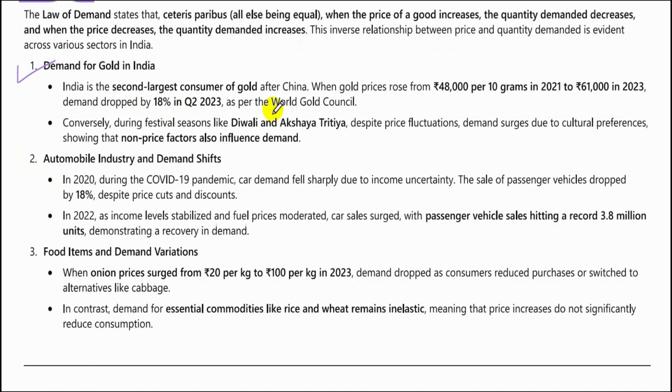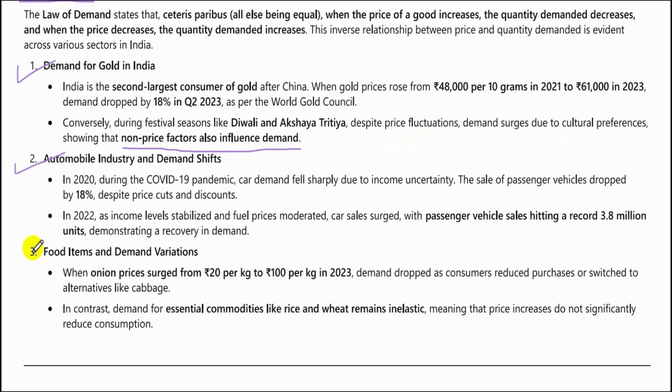India is the second largest consumer of gold after China. When the gold prices rose from 48,000 per 10 gram in 2021 to 61,000 in 2023, demand dropped by 18% in second quarter of 2023 as per the World Gold Council. Conversely, during festival seasons like Diwali and Akshay Tritiya, despite price fluctuations, demand surges due to cultural preferences, showing that non-price factors also influence demands. That is taste and preferences.